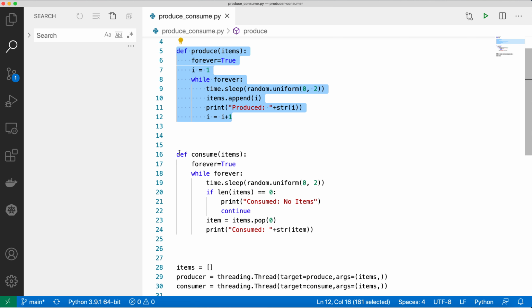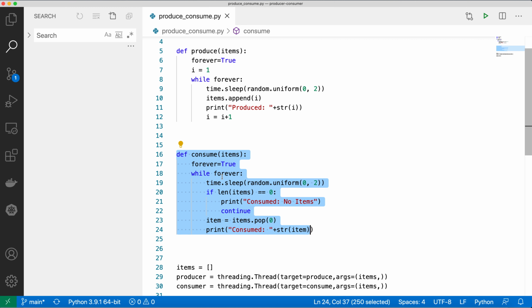Similarly, we have the consumer function. Again, we have a forever loop, which is an infinite loop running always. Whenever this function starts running, it will run forever. Again, the consumer will also wait for some random time between 0 and 2 seconds after consuming an item. Now this is the main logic for consuming the items. If the queue is empty, the consumer will wait. It will say no items and nothing will happen. It will just keep on saying there are no items and keep on waiting. It will not consume any item.